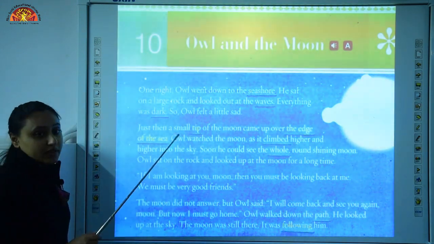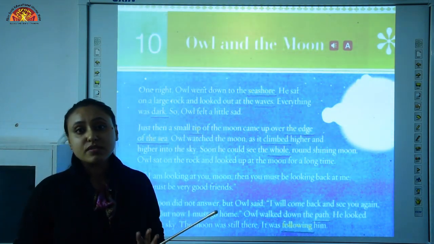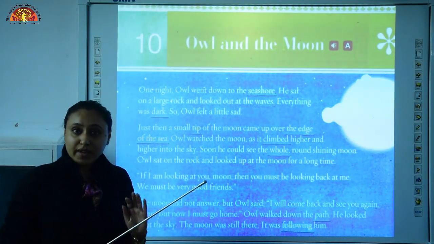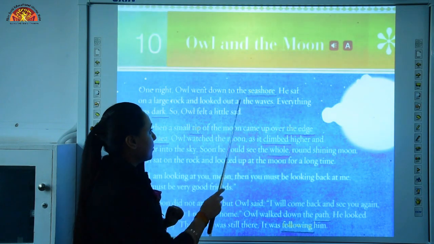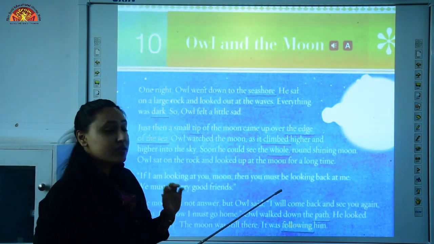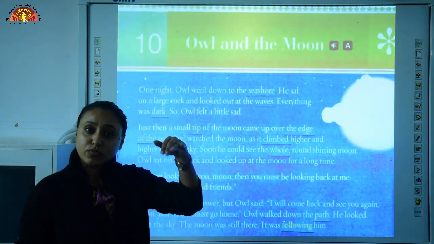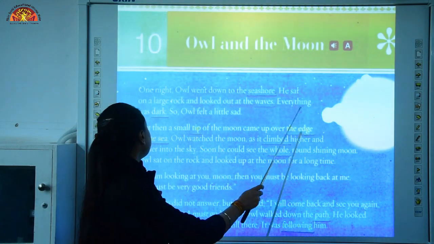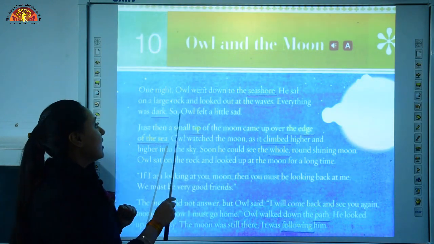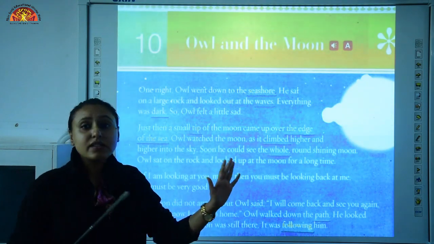So, children, one night, Owl went to the seashore. What is seashore? Seashore is called a beach where there is sand, water and rocks. So, he went there to the seashore. He sat on rocks over there looking over the seashore and waves. And what are waves? It is the movement of water, up and down movement of water, okay? Everything was dark and it was night time, so everything was dark, okay? Owl felt a little sad, because there is darkness all around, okay?